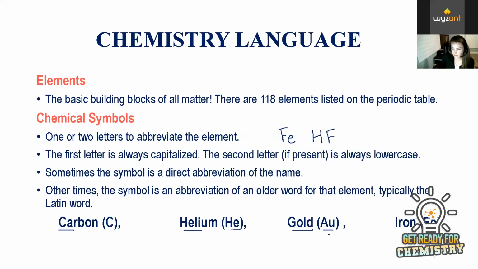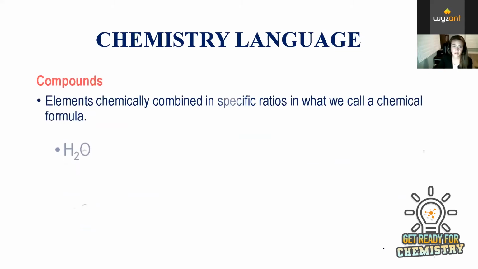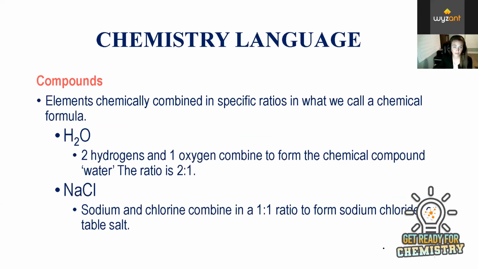Another example of this is silver. So silver's abbreviation is Ag, and this is the abbreviation for argentum, which is the Latin term for silver. Okay, so further chemistry language. So we have single elements and then we have compounds. So this is probably what you've seen more of when we talk about chemistry.